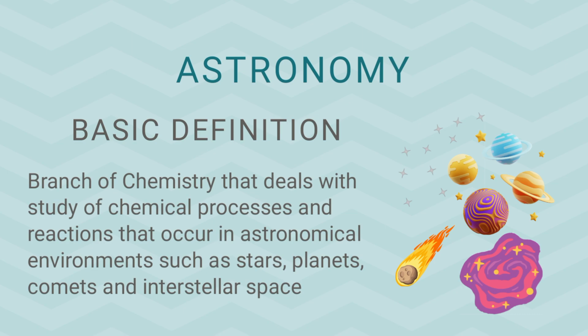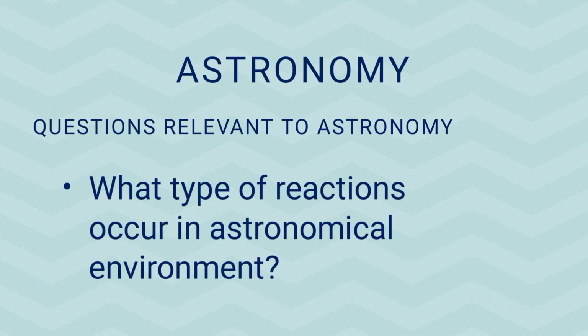The last branch of chemistry that we are going to discuss is astrochemistry. How do you define it? It is the branch of chemistry that deals with the study of chemical processes and reactions that occur in the astronomical environment, such as stars, planets, comets, and the interstellar space. So, the main question relevant to this branch is, what types of reactions occur in the astronomical environment?